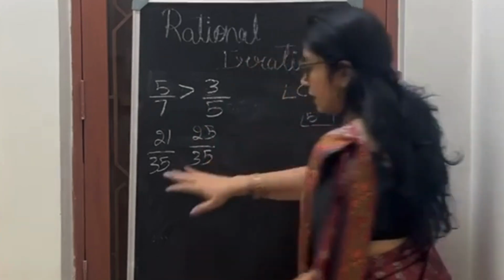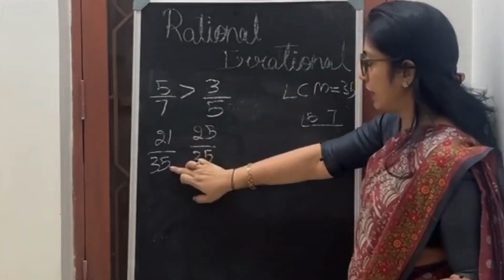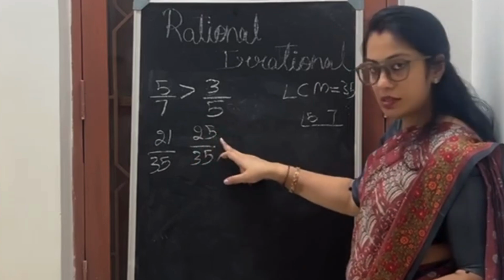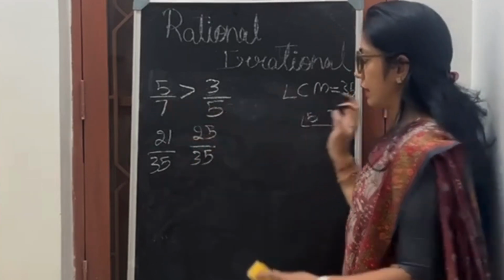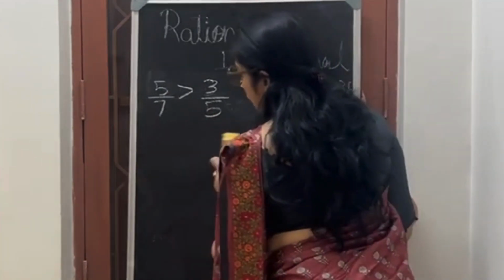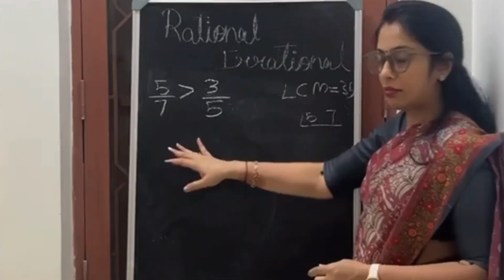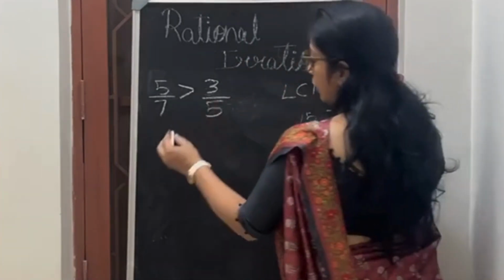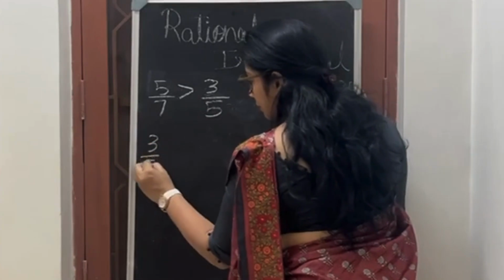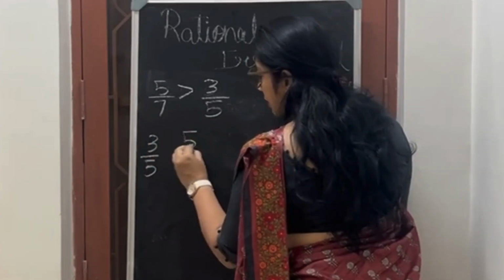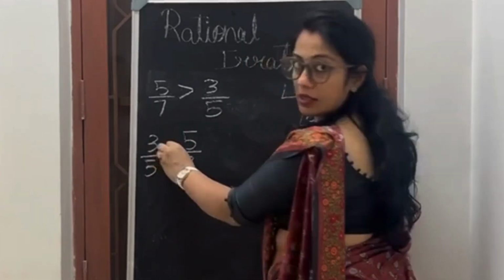Okay, by seeing this I found out this was 3 by 5 and this was 5 by 7. This is greater, right? 25. So this is greater. Now, my next question was to insert rational numbers between them. Okay. Now, I write 3 by 5 and 5 by 7. What I have to do? I have to insert a rational number here.